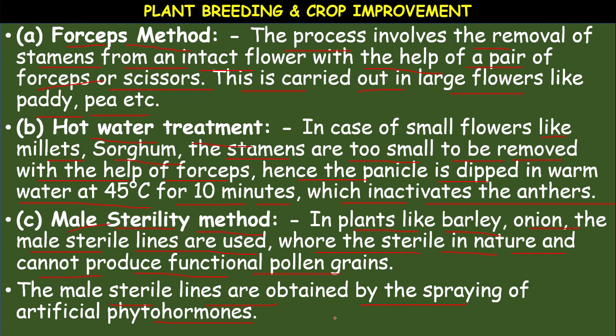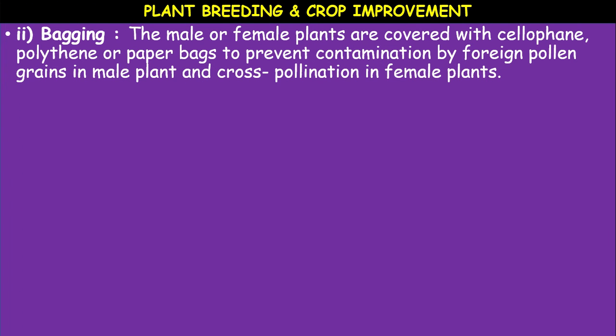flowers become sterile, meaning the male parts of the flower like stamens become sterile and will not produce functional pollen grains. Okay. This is another method, the male sterility method. And next, to avoid self pollination, bagging can be done.